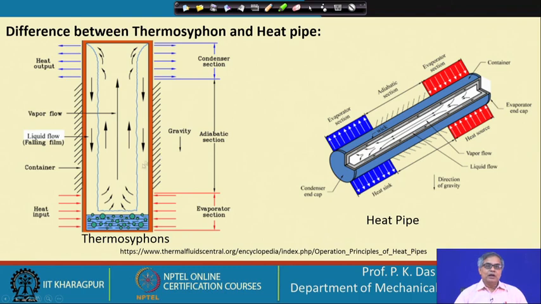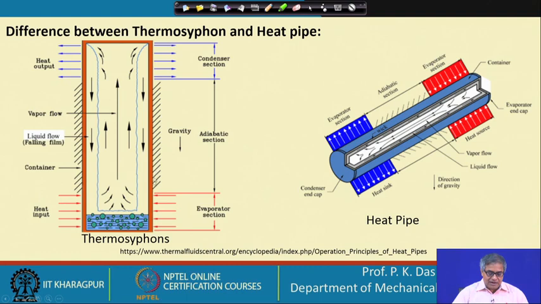This will continue as long as there is a small temperature difference between the hot end and the cold end, or the bottom end and the top end of the thermosiphon. So, we can see there are primarily three parts. One is the evaporator section, another is the condenser section, and in between there is an adiabatic part, or at least ideally this is an adiabatic part where no heat transfer or practically no heat transfer takes place.